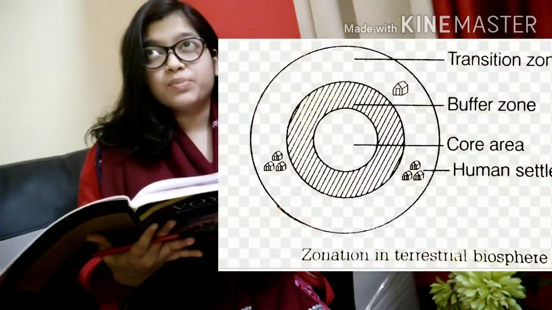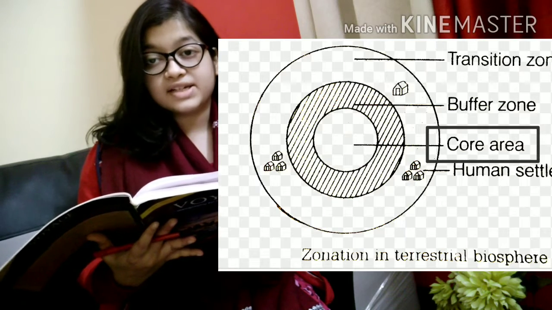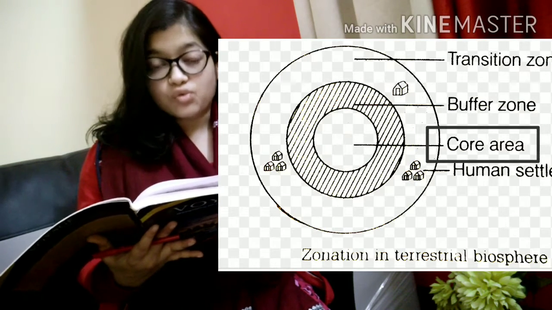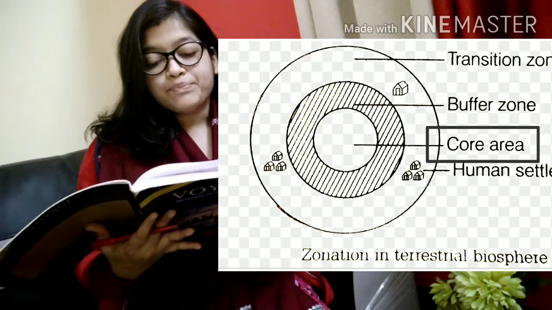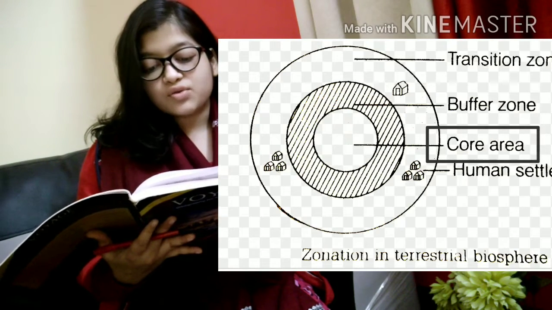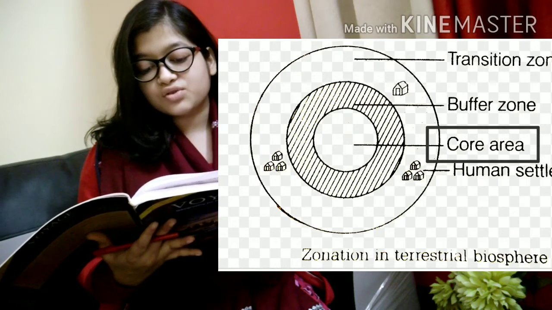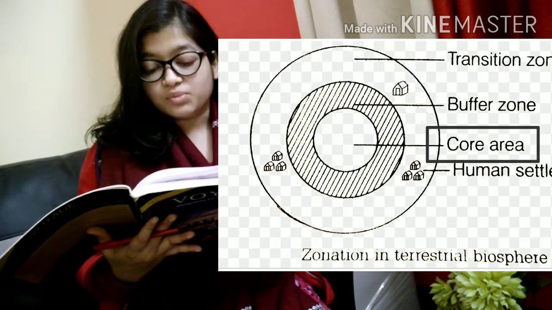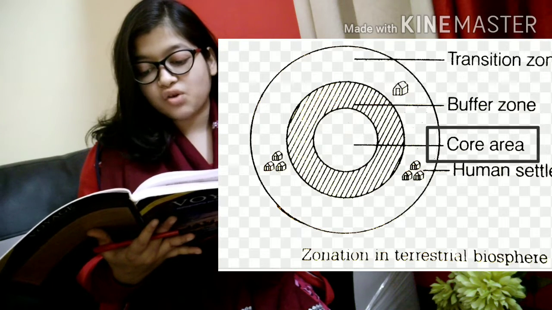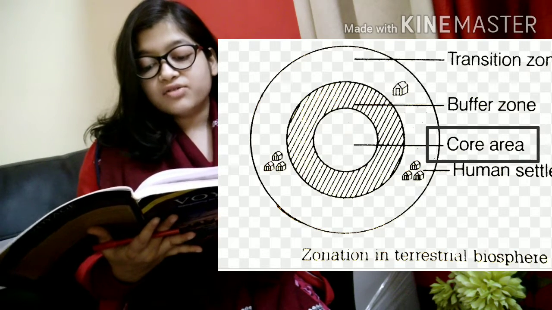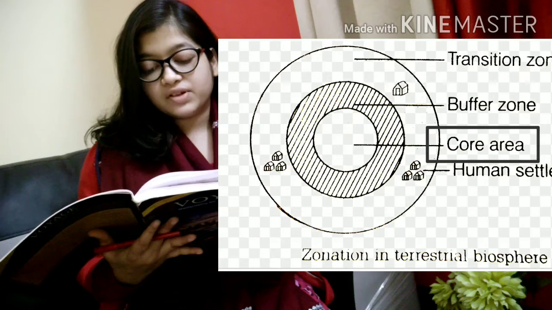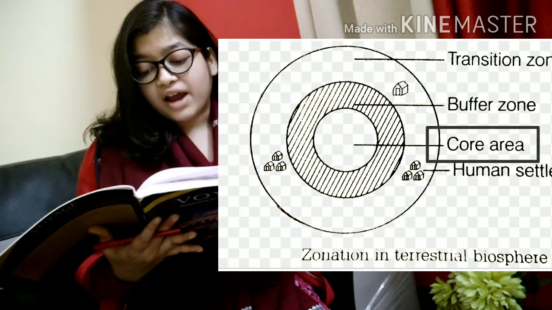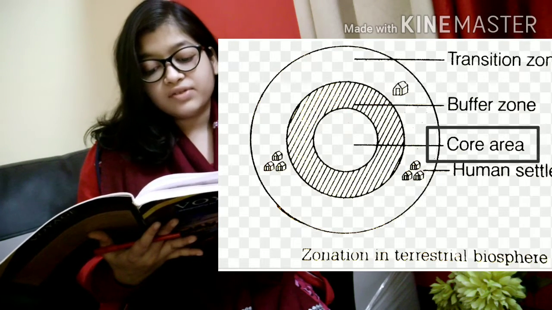The first one is the core zone. This is the middle zone, and normal people cannot enter this zone without permission. It is a protected area. The core zone is a legally protected zone, where land and water are not to be disturbed by human activity. The main function of this zone is to conserve biodiversity and allow scientific research that does not adversely affect the wildlife in this zone.